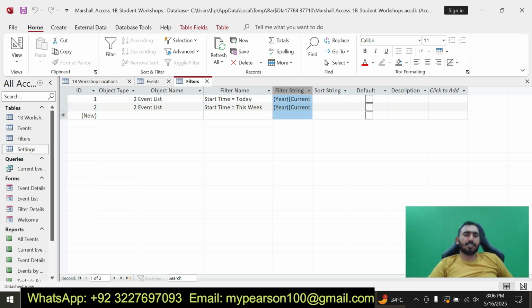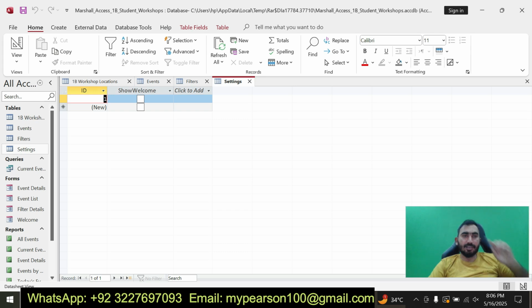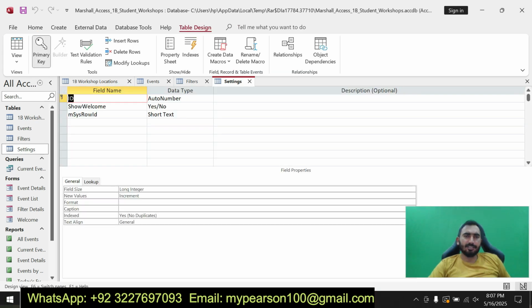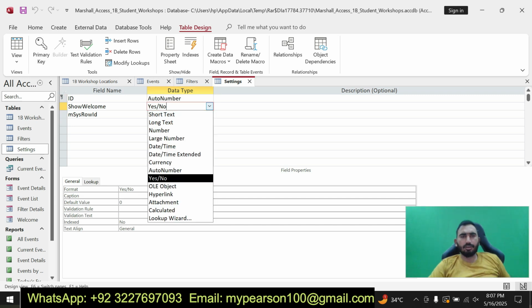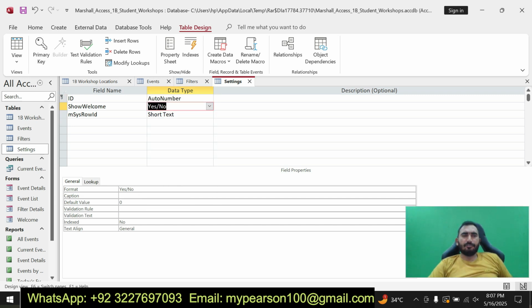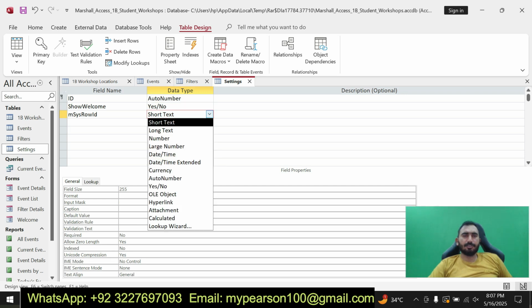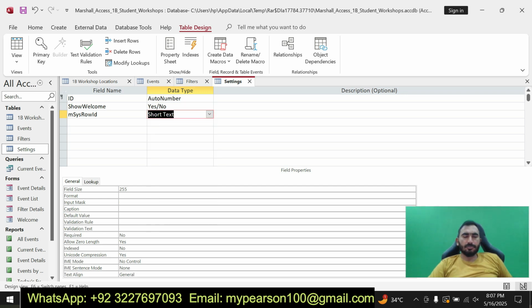Now the last table is the settings table. You can see here I have created the last table in design view. I can show you the design view of the settings. Here are the 3 field names: ID, Show Welcome, and Master Ruler Road. The data type for the ID field is AutoNumber, for Show Welcome it is Yes/No, and for the last one it is Short Text, and the field size is 255.